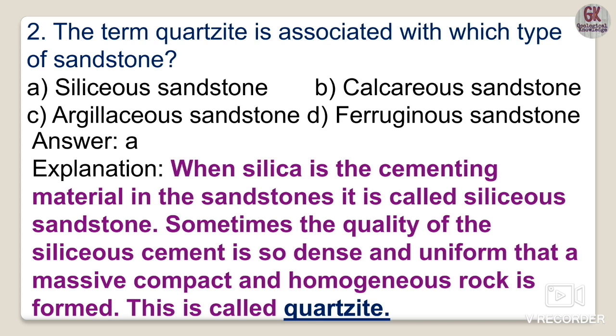Quartzite is basically a metamorphic rock, whose protolith is quartz, silicon dioxide, or we can call it the granite. That's a metamorphic rock that we will discuss in detail when we talk about metamorphic rocks, but as the question is here, we discuss the term quartzite being associated with which type of sandstone. So the correct option will be option A, siliceous sandstone. And argillaceous, which we talked about in the first question, refers to the clay material or clay minerals.